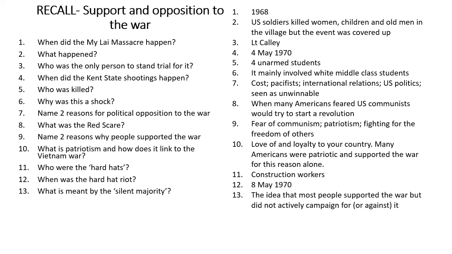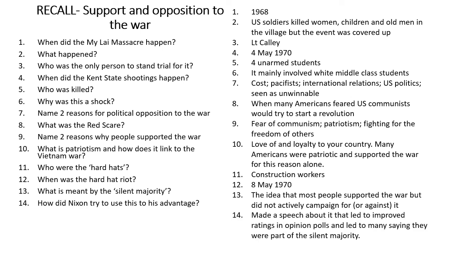What is meant by the term silent majority? This was the idea that most people actually supported the war in Vietnam but did not actively campaign for or even against it. And Nixon tried to use this to his advantage, number 14, because he made a speech about it that led to improved ratings in opinion polls and led to many people actually saying they were part of this silent majority.